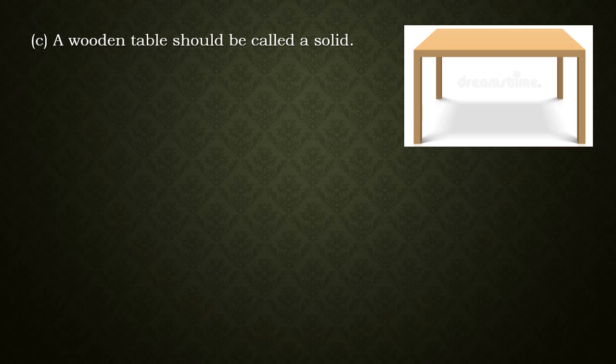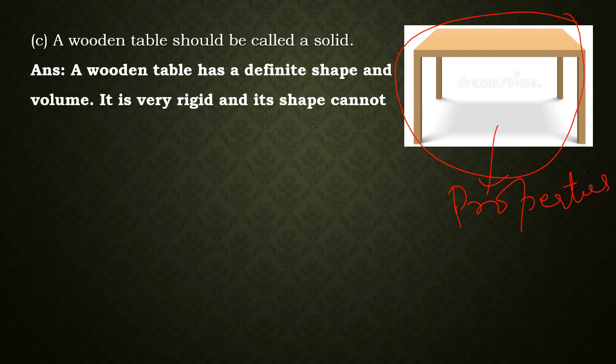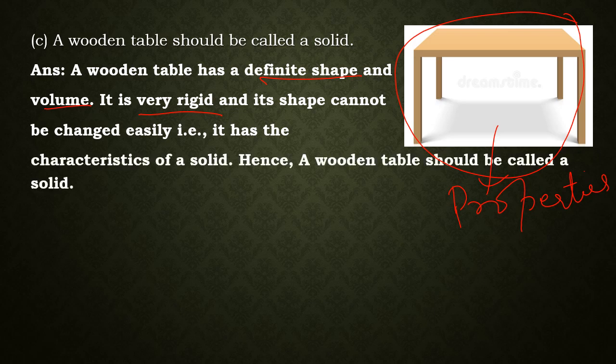A wooden table should be called a solid. We shall call this wooden table a solid if it shows us the properties of solids. If it has properties of solids, then we can definitely call it a solid. Like any other solid, a wooden table has definite shape and volume. It is very rigid. It cannot change its shape easily, unless we apply force. So it has the properties of solids, hence we can call it a solid.